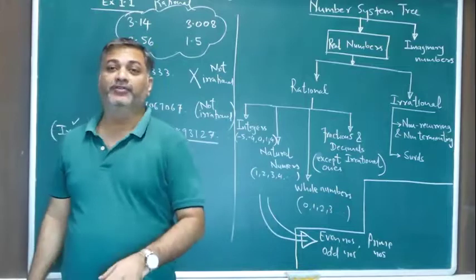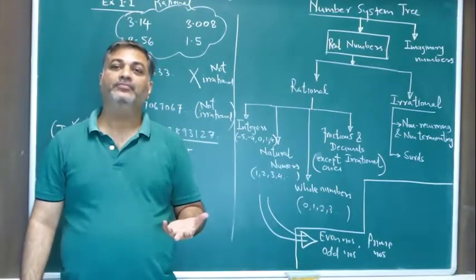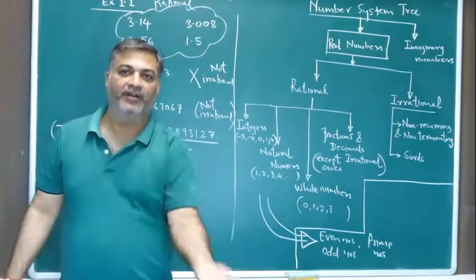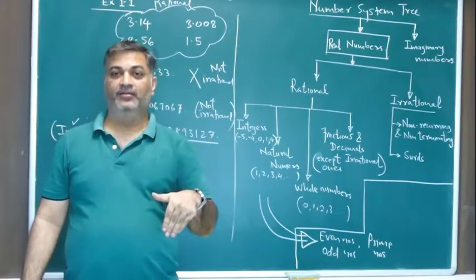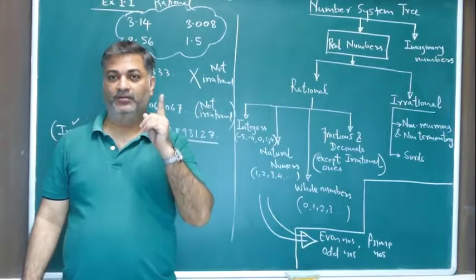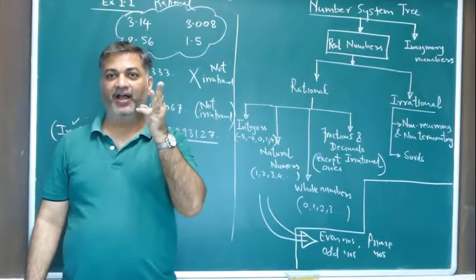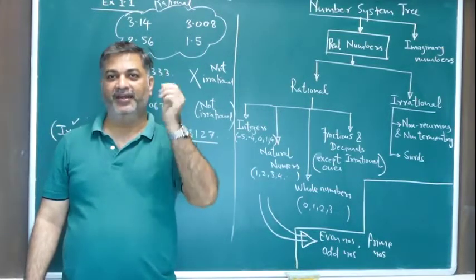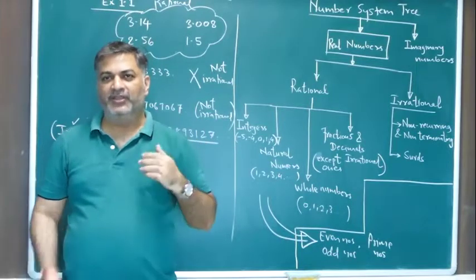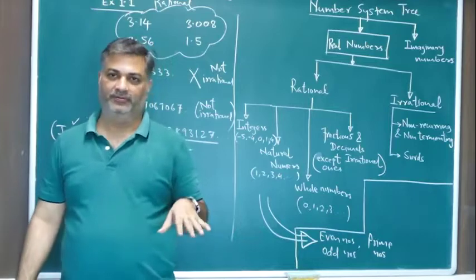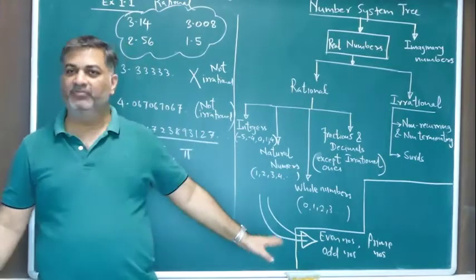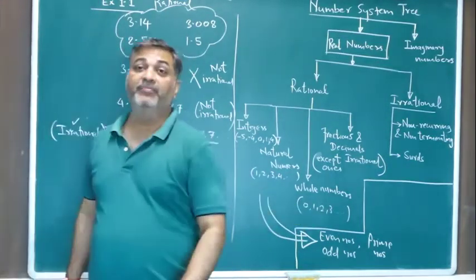Coming to odd numbers. Odd numbers are, leave the even numbers, whatever are left in the natural numbers or the whole number set, they are odd numbers. Like 1, 3, 5, 7, 9, 11, 13, means just go on leaving the even numbers. What is remaining is odd numbers. Is that clear? So we've understood even numbers and odd numbers. Now let's understand what are prime numbers.